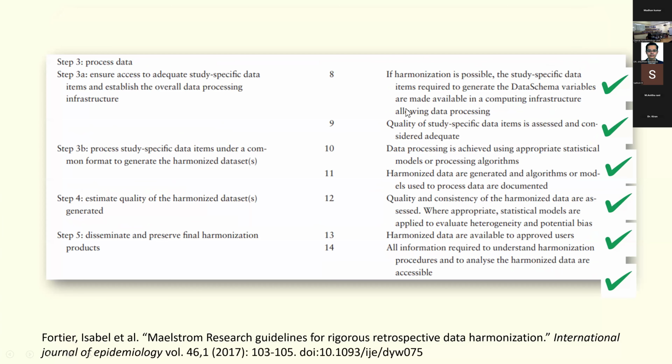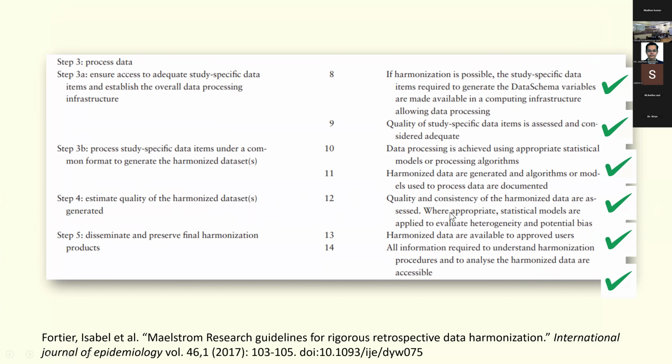Next is about data processing. If the harmonization is possible, were the study-specific items required to generate the data schema variables made available in the computing infrastructure? I gave it yes, because they have made everything available. The quality also was assessed and considered adequate. The data processing was achieved using appropriate statistical models. They have used the PS Harmonize tool. And the harmonized data generated and algorithms or models used to process data are also documented.